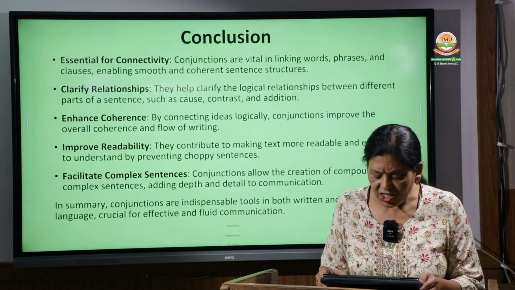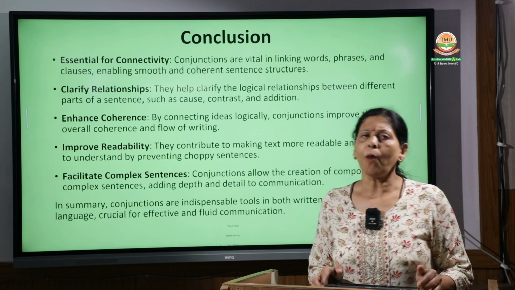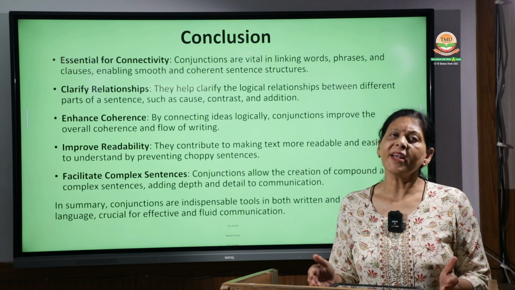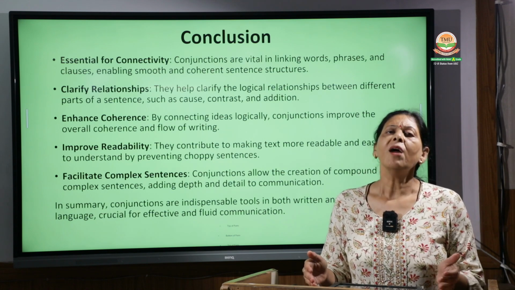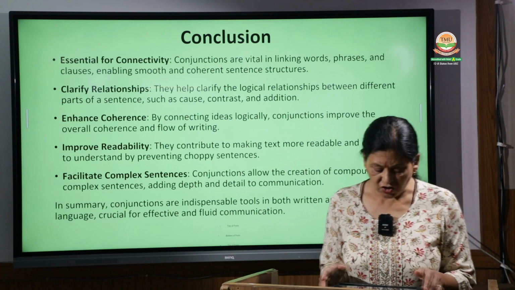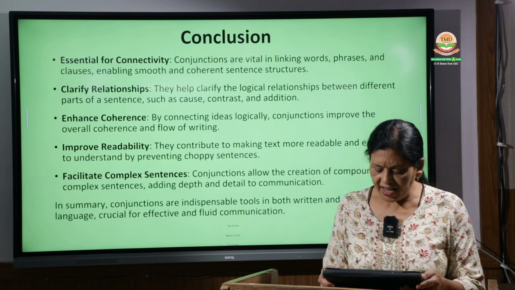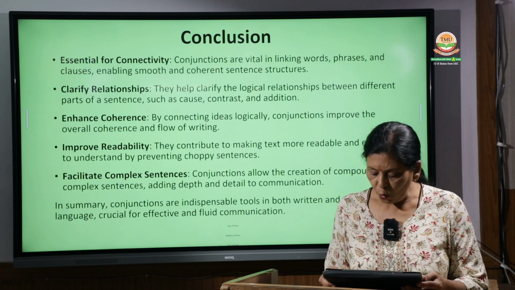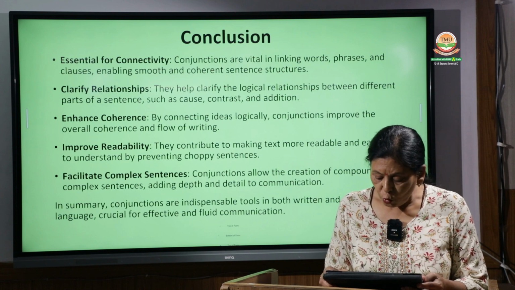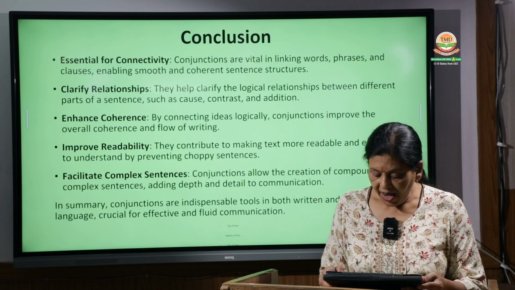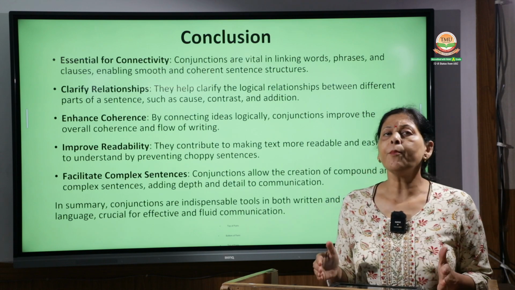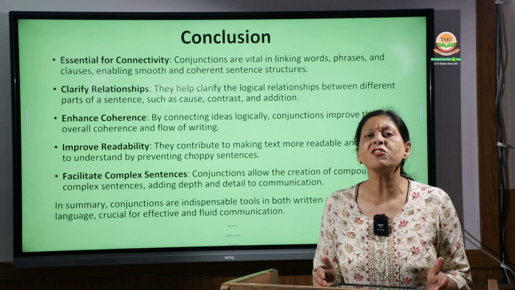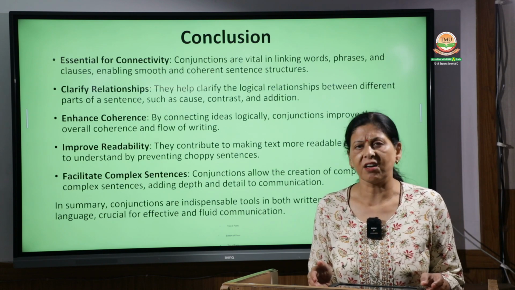Then they facilitate complex sentences. Obviously we have discussed complex sentences and compound sentences. They are formed by the usage of these conjunctions. So summing up, I would like to say that conjunctions are indispensable tools in both written and spoken language, crucial for effective and fluid communication. Effective and fluent communication depends a lot on these conjunctions.